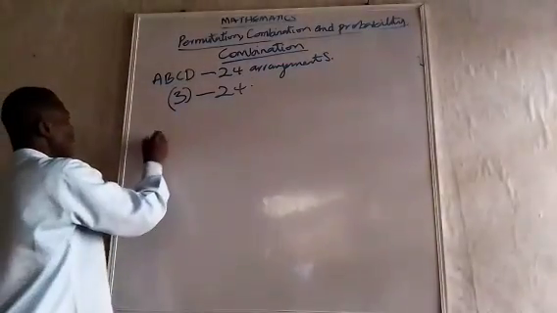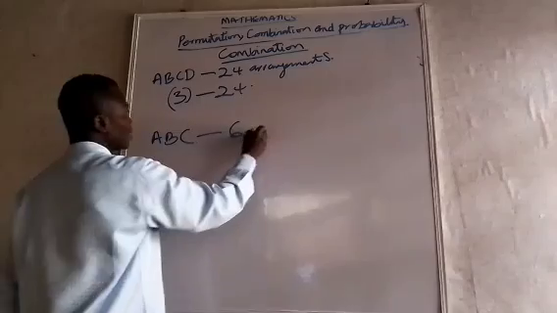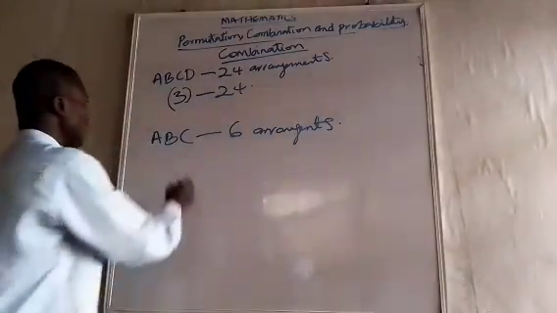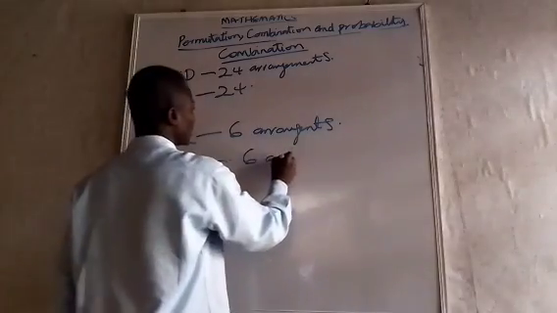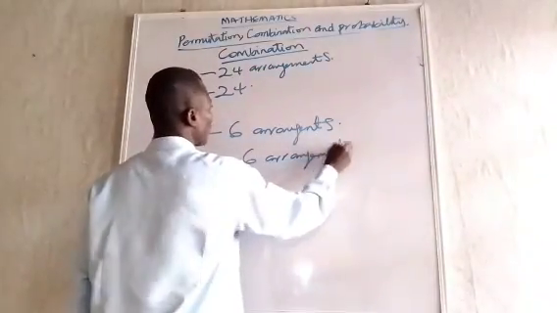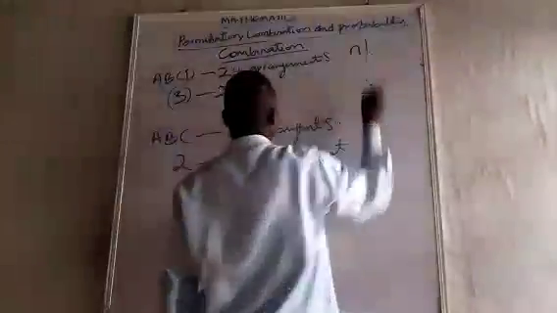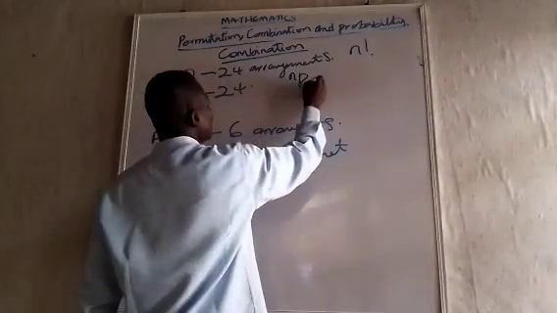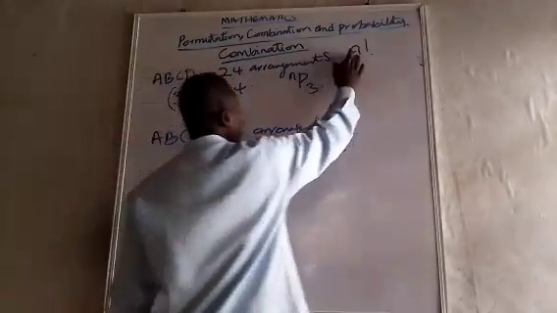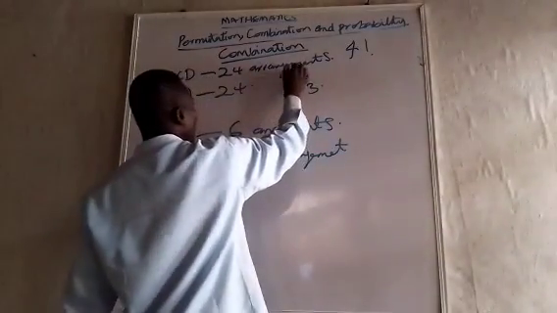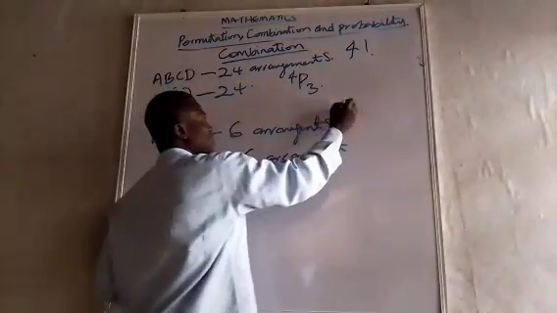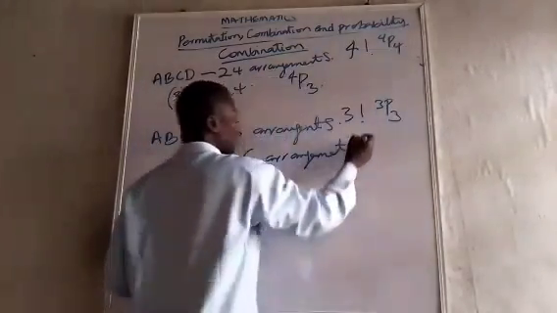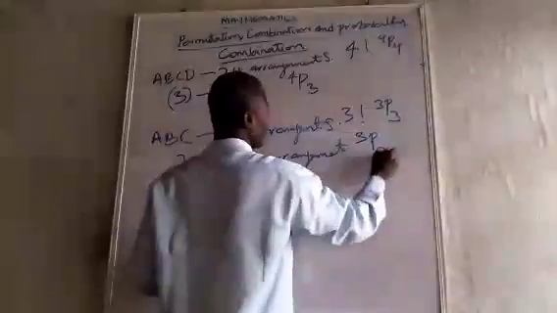But if I have just A, B, C, I have 6 arrangements. Same thing if I have 2, I have 6 arrangements. And you know the formula for this: n factorial. Sorry, 4 factorial should be here. This one should be 4P3. Here, I have 3 factorial or 3P3. Here too, I have 3P2.